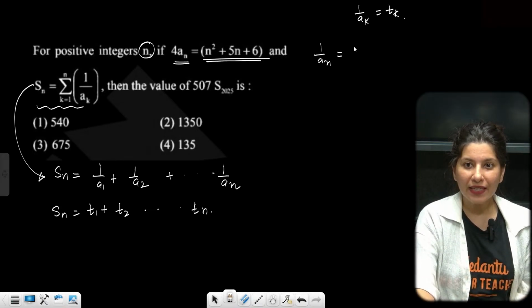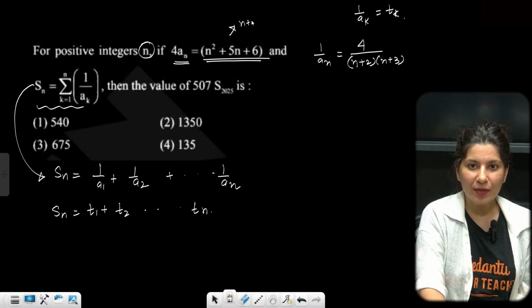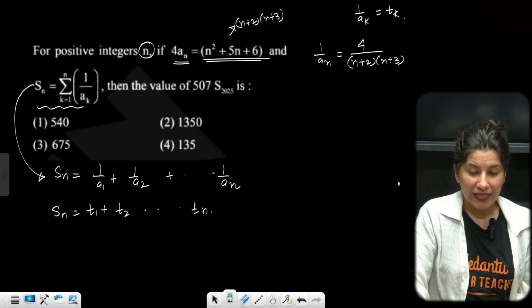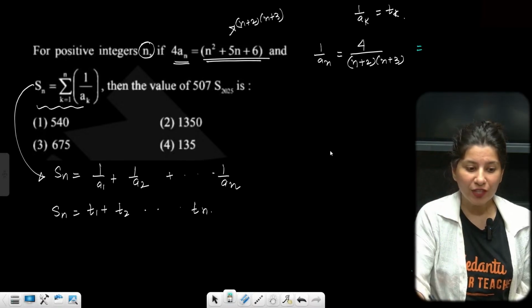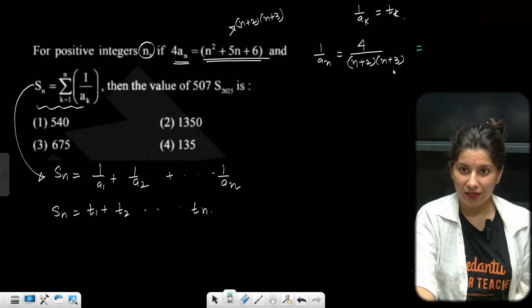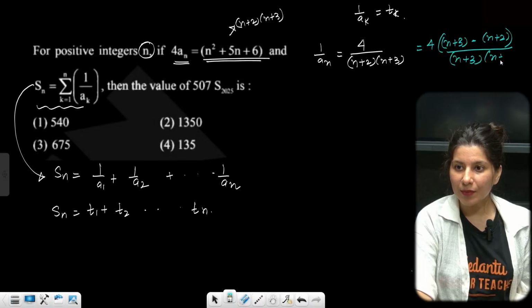So my interest is how to calculate 1 by An. So 1 by An is nothing but 4 upon (n plus 2)(n plus 3). Right? Now again I told you, in such questions what do we do? We create a difference of denominator. Yes, create the difference of denominator. So (n plus 3 minus n plus 2) whole upon (n plus 3)(n plus 2).